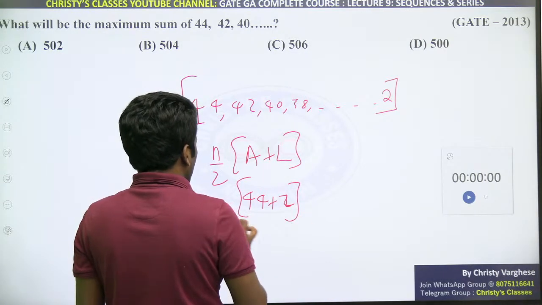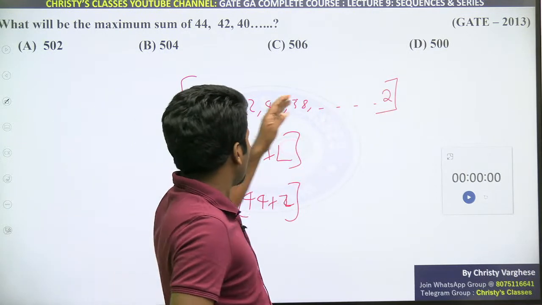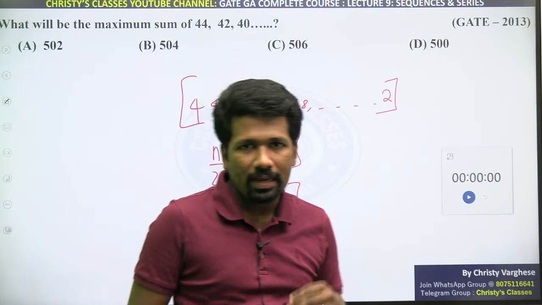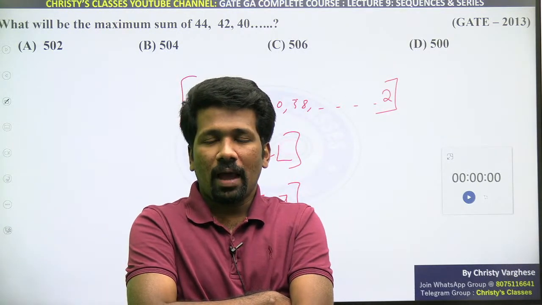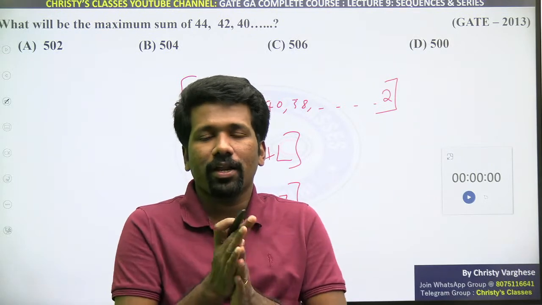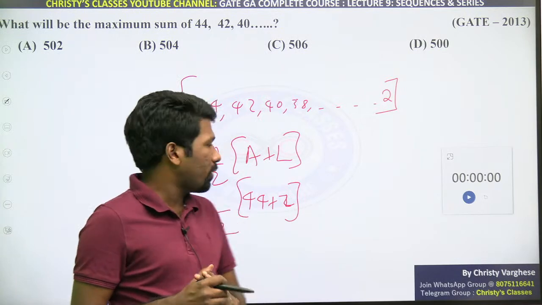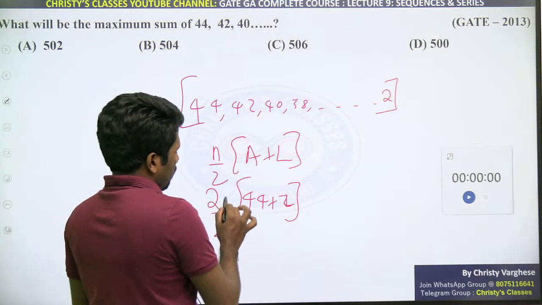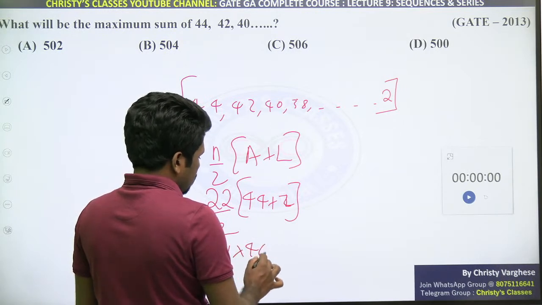But n by 2, n क्या है? That is where you have to think logically. ये 1, 2, 3 up to 44 का आधा है ना. 1, 2, 3 up to 44, 44 natural numbers में आधा odd होगा, आधा even होगा ना. Are you understanding? आधा odd, आधा even होगा. मतलब 44 का आधा 22 होगा ना. ये 22 होगा. 22 by 2, 11 into 46.